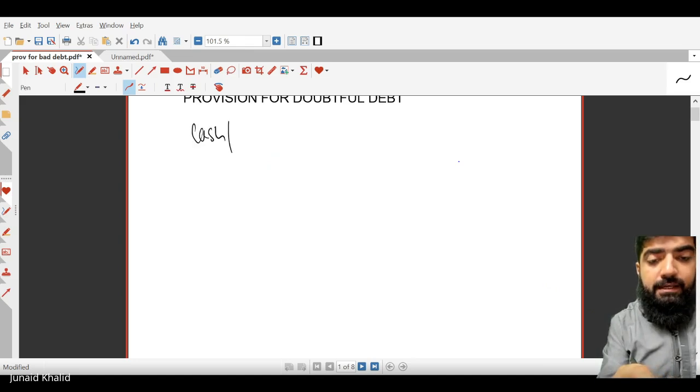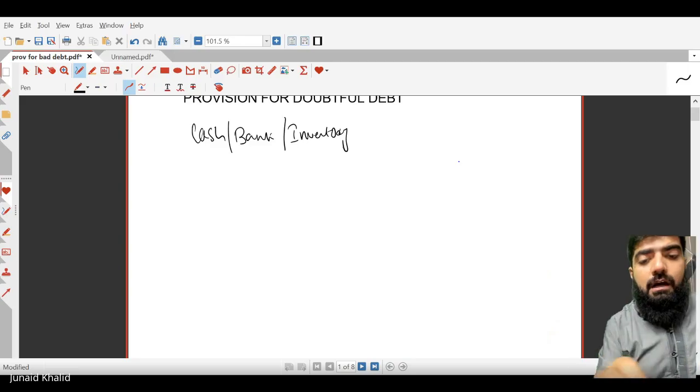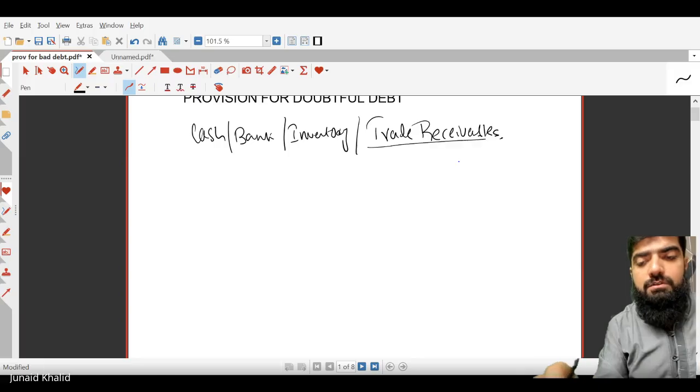First of all, we have different assets like cash, bank, receivables, and inventory. We have different types of assets. Out of all these assets, today we are going to discuss trade receivables. Trade receivables is also known as accounts receivable.